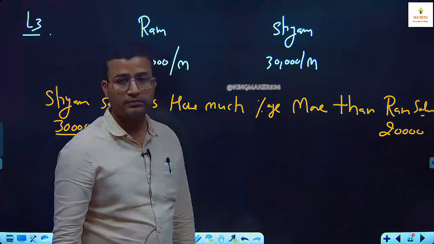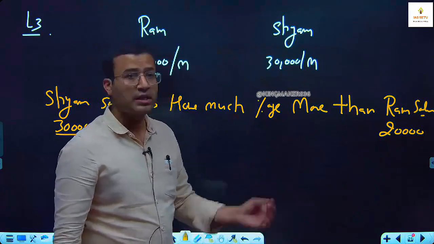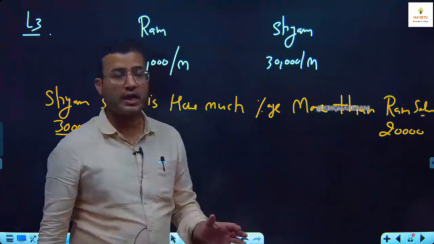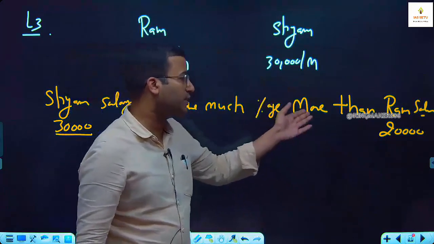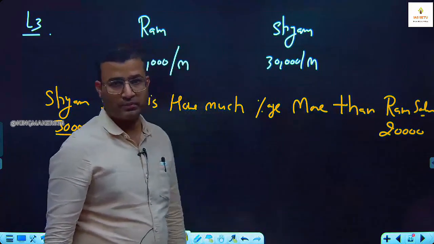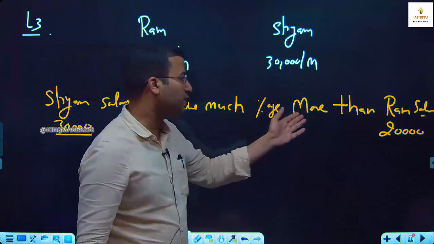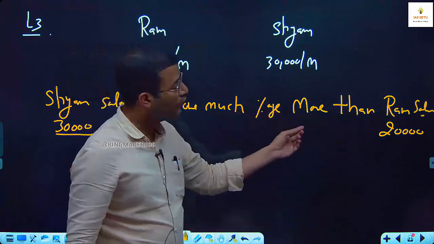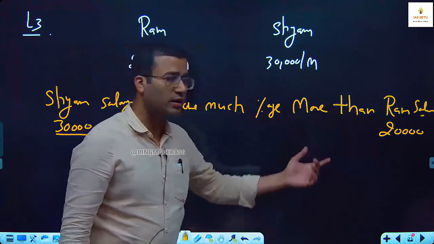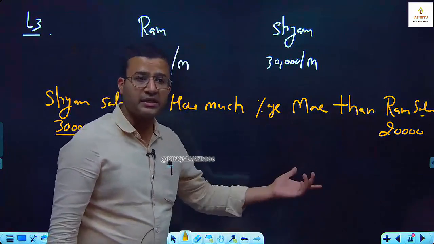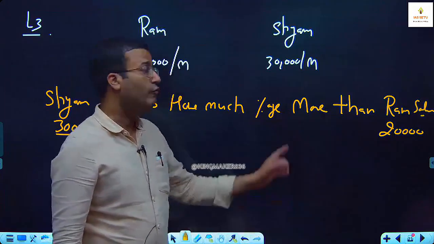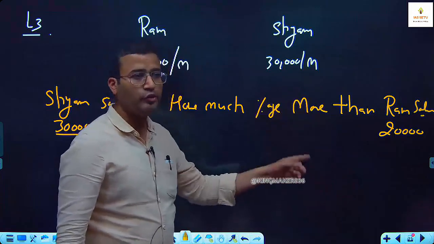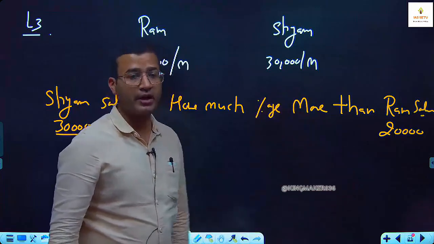Then Ram. As compared to Ram. With respect to Ram. It can be anything: Shyam's salary is how much percentage more as compared to Ram, or with respect to Ram. Then Ram, with respect to Ram, as compared to Ram. The value after 'than', after 'as compared to', after 'with respect to' becomes the reference.